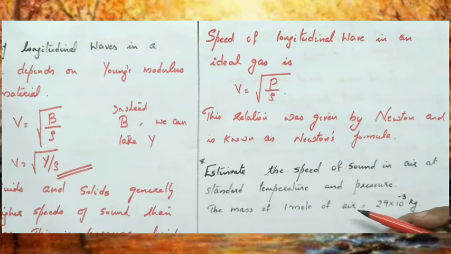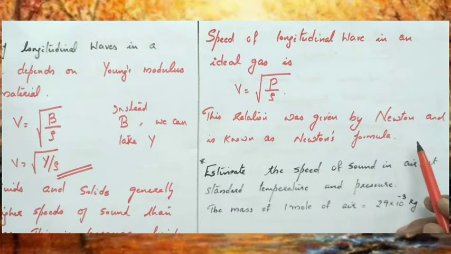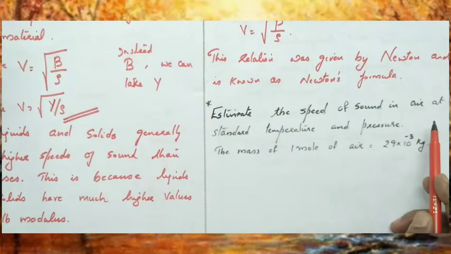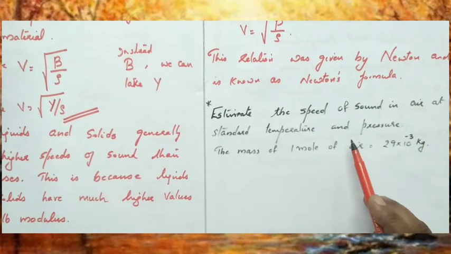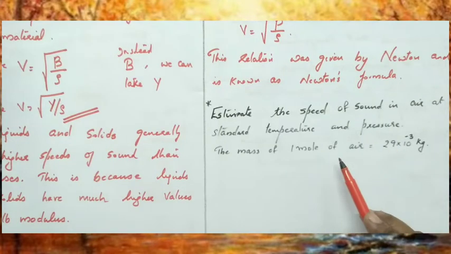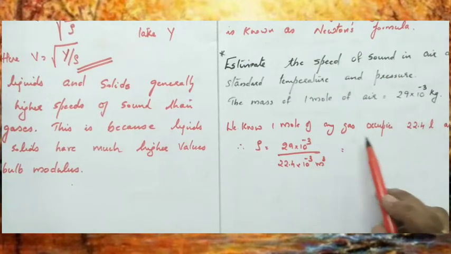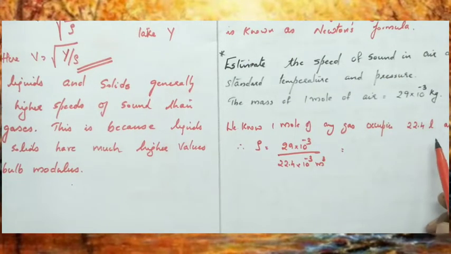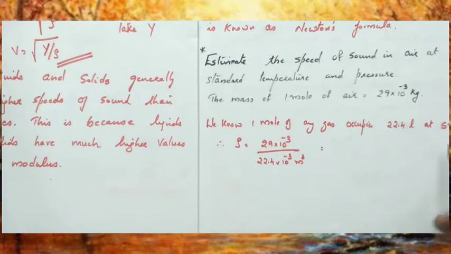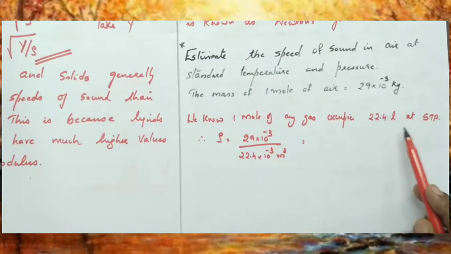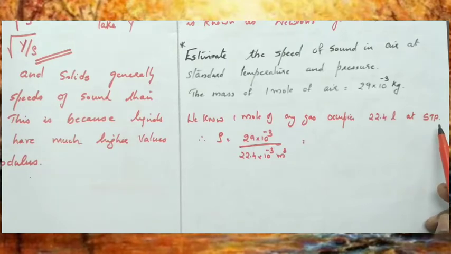And this relation was first given by Newton, and hence it is known as Newton's formula. If you see the question, estimate the speed of sound in air at the standard temperature and pressure. The mass of 1 mole of air is 29 into 10 raised to minus 3 kilogram. And we know 1 mole of gas occupies 22.4 liter at standard temperature and pressure.